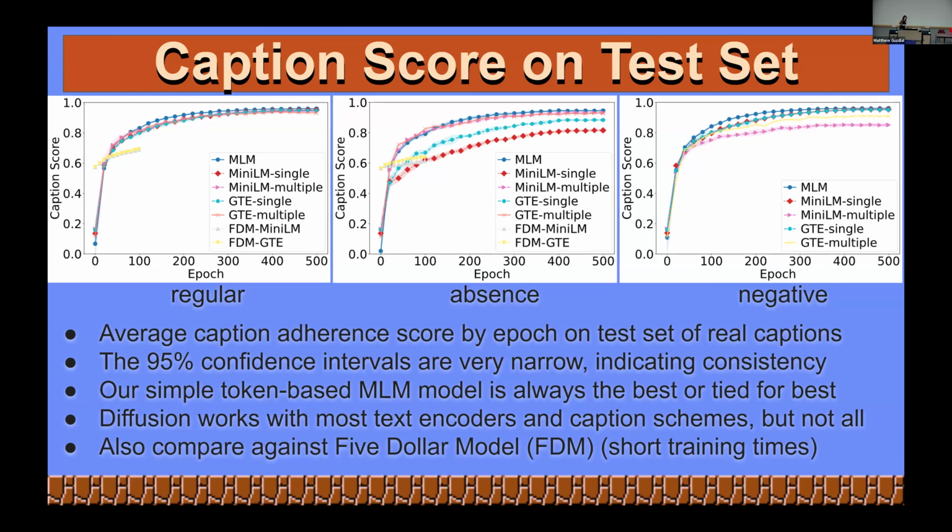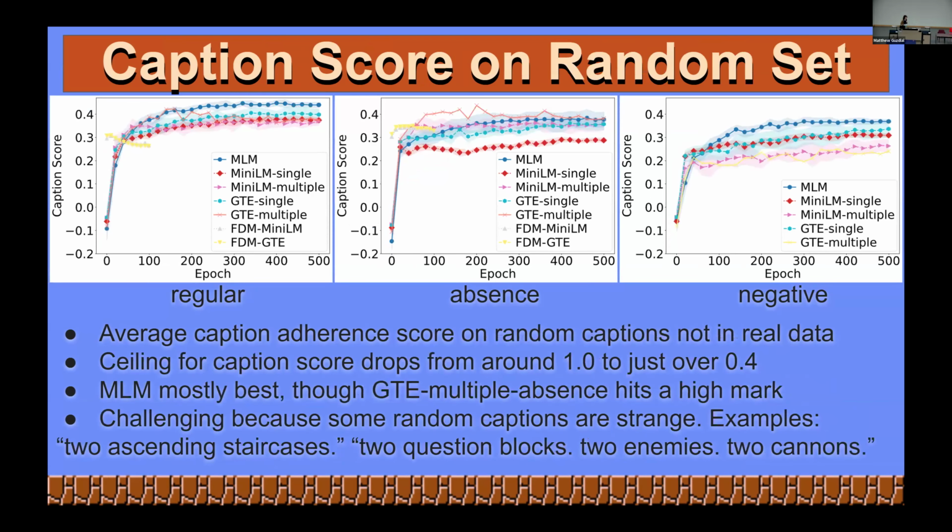We also generated a data set of random captions, which you can see here. The scores here are a lot lower. The maximum tends to be about 0.4 instead of 0.1, which isn't great, albeit that is somewhat expected. Some of these captions don't make a lot of sense. If I gave you a caption and said, hey, give me a staircase and 3 coins, where's the floor? I don't know. And so if the model gives you a floor, it's punished for that.